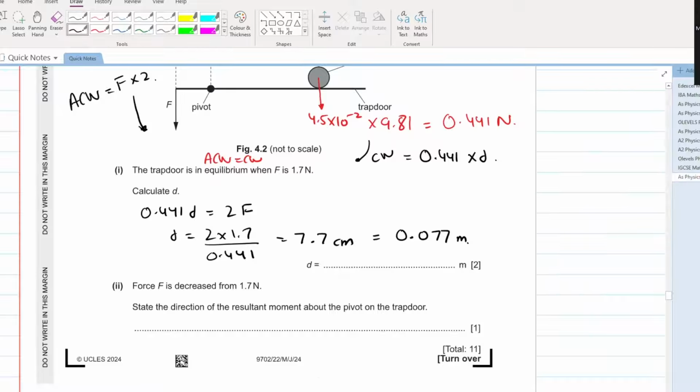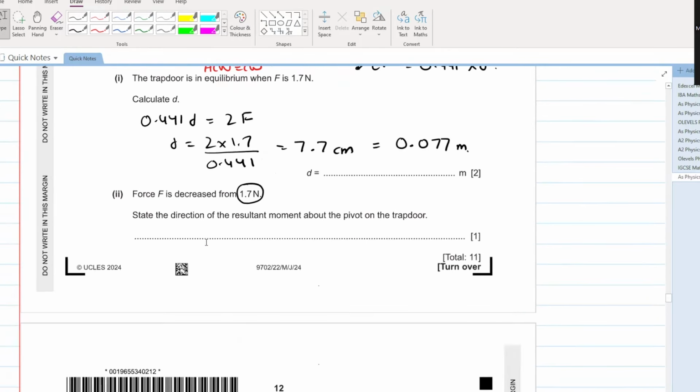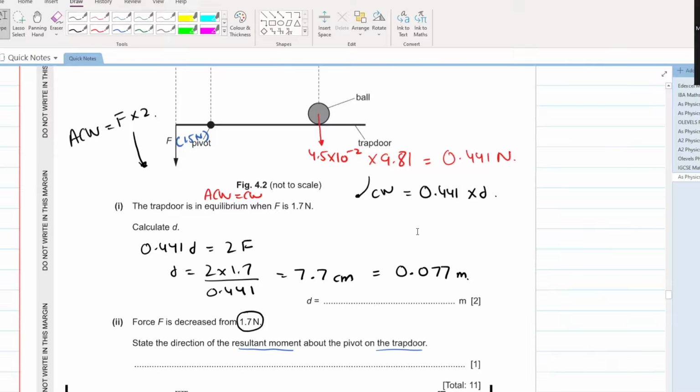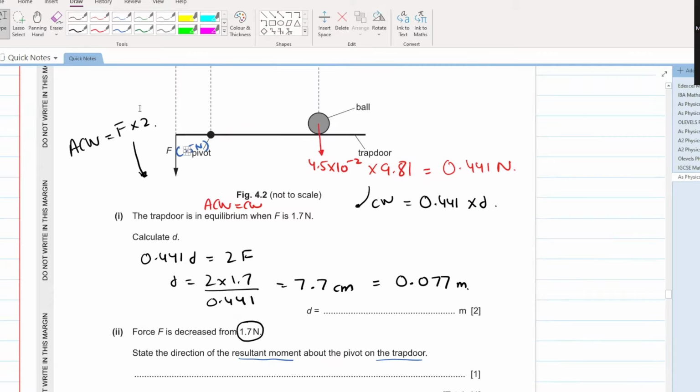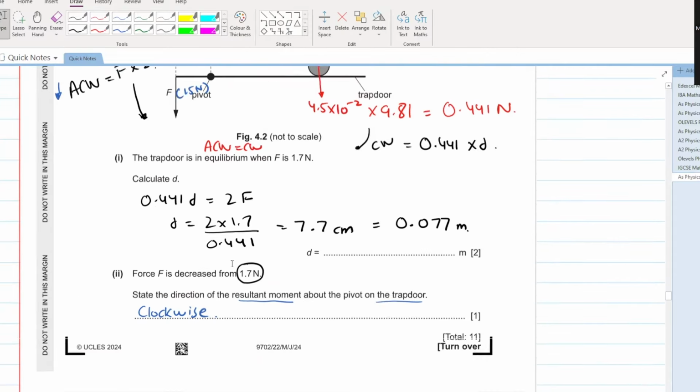Let's see the next part. What is written? Force F is decreased from 1.7 newtons. Let's say this has now become 1.5 newtons. State the direction of the resultant moment about the pivot on the trapdoor. If this force F is decreased, what will happen? Anti-clockwise moments will reduce. As the anti-clockwise moments reduce, the trapdoor will shift in the clockwise direction. The resultant moment will be in the clockwise direction.